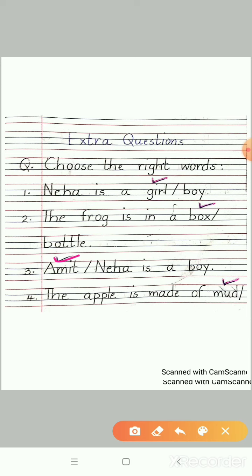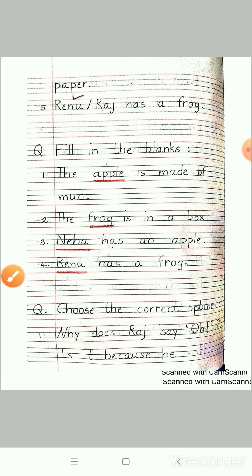The apple is made of mud. And on the next page, students, we have the word paper.